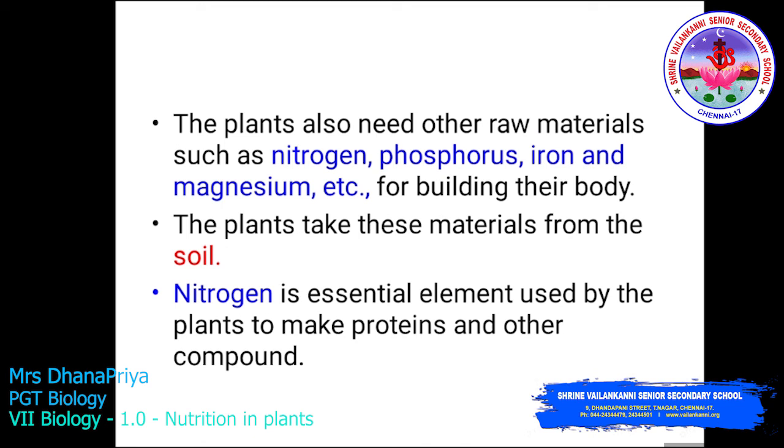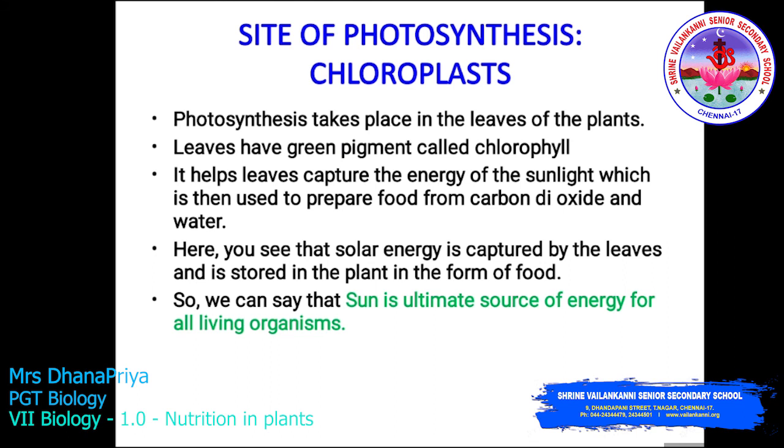The plant also needs other raw materials such as nitrogen, phosphorus, iron and magnesium, etc. So these are helpful for building the body. The plant takes these materials from the soil. Nitrogen is an essential element used by the plant to make protein and other compounds. So the site of photosynthesis is the chloroplast. The chloroplast is the organelle found in the plant cell.